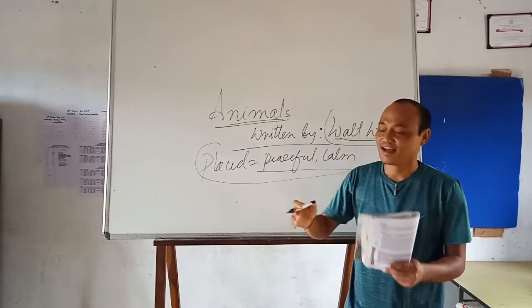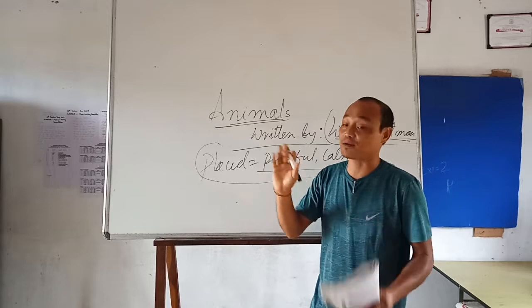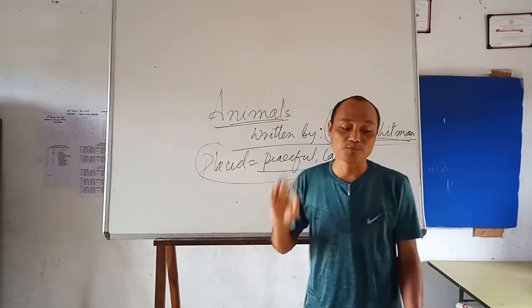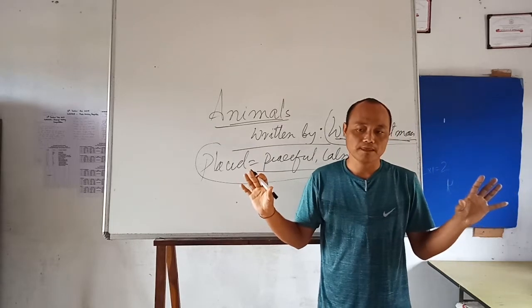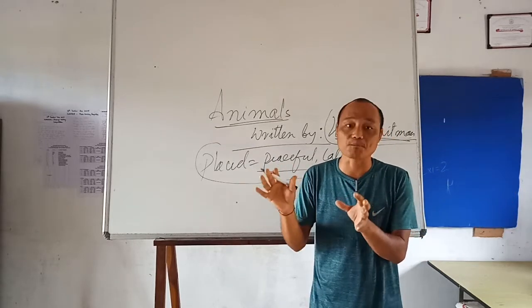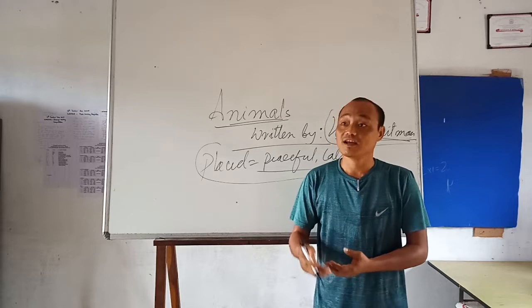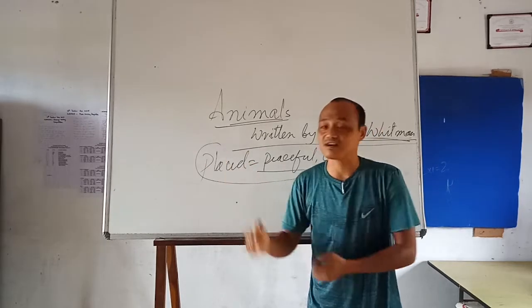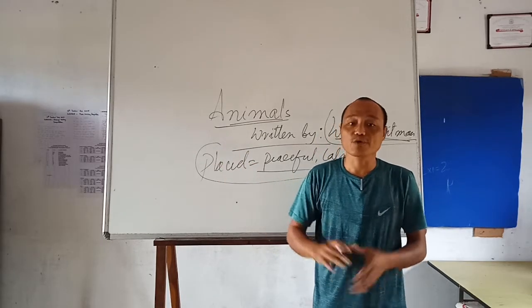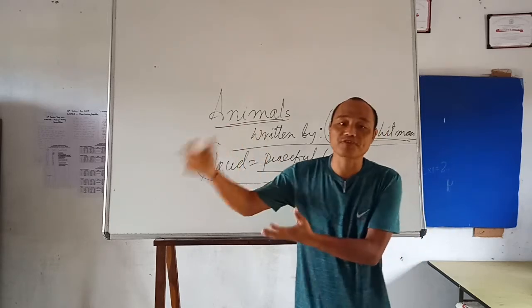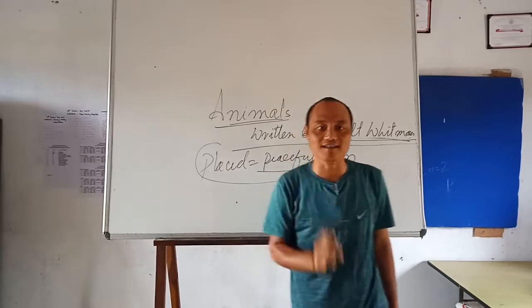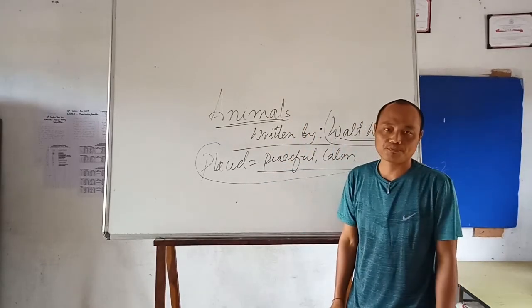The writer says that they do not sweat and whine about their condition. You may have seen that animals never complain about the things they have. We human beings used to complain, used to whine, hankering after another. We want to have a lot of things, more and more. Human wants are unlimited, as written in the books.